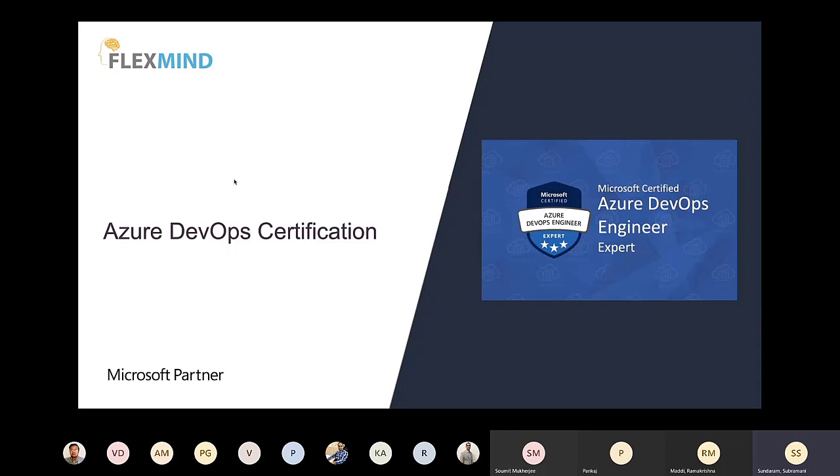Okay, so let us see Azure DevOps certification. This is one of the Microsoft 3-star certifications. 3-star in the sense that it falls under the expert level category of Microsoft certification. Since it falls under an expert level certification, it carries much more importance than any other certifications that Microsoft has. So this has a lot of value and a lot of respect in the industry, especially in the DevOps area. So let us get started.